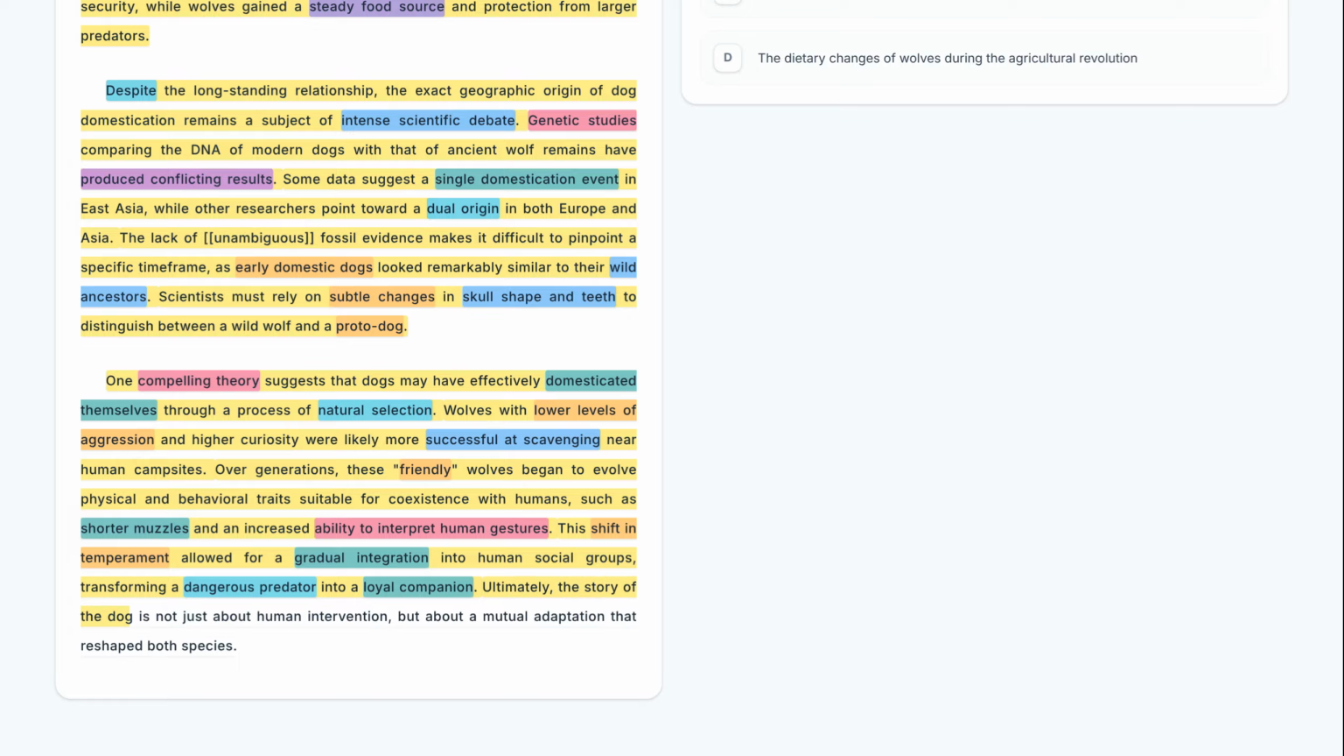Ultimately, the story of the dog is not just about human intervention, but about a mutual adaptation that reshaped both species. The passage concludes by describing the process as a mutual adaptation rather than just human intervention. This emphasizes the shared evolutionary journey of both species.